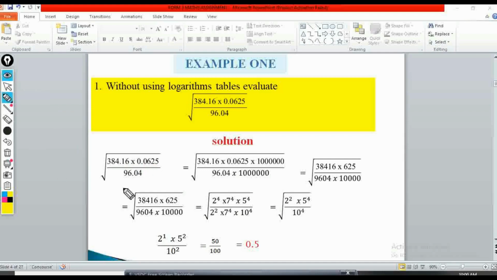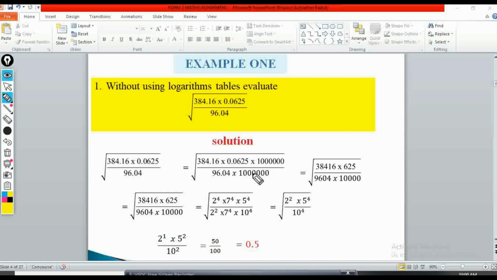So we have 6 decimal places on the numerator side, but we only have 2 on the denominator side. So what we are going to do is pick the number which has the highest number of decimal places, and that is 6. So that one will be a million. We'll use it to multiply both the numerator and the denominator.